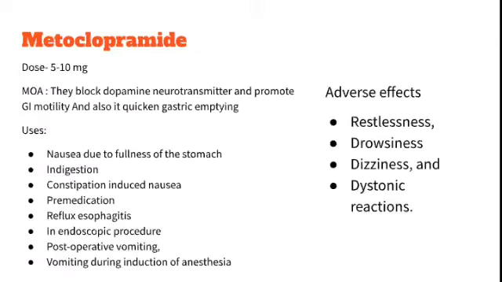And they have asked about the action of metoclopramide. Metoclopramide is given in a 5 to 10 milligram dose. Mechanism of action: it blocks the dopamine neurotransmitter and promotes GI motility, and it also quickens gastric emptying. So it does 2 main things. It's the best antiemetic because it not only reduces the vomiting sensation, it promotes GI motility so that it reduces the heaviness or fullness in the stomach, and it quickens gastric emptying.